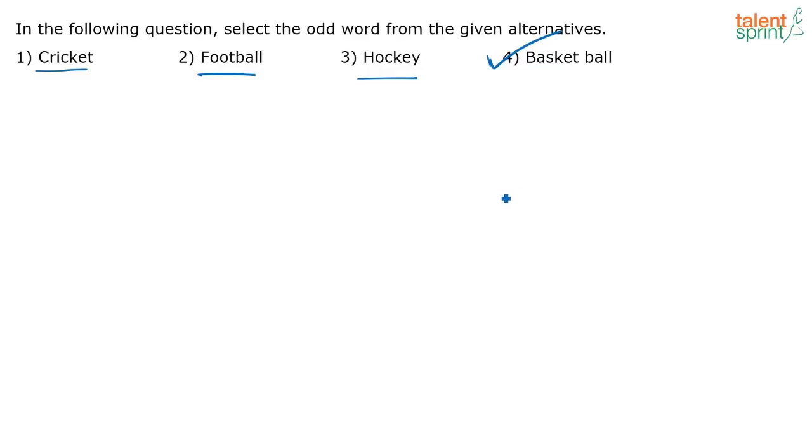Okay, number of players actually you have in the game. You can't say team, right? Team means you'll also have people sitting on the bench. So based on the number of players, basketball is the correct answer. Cricket you have 11 players, football you have 11 players, and hockey you have 11 players. If you look at basketball, you will have 5 players from each team who will play on court. Other than that you have a separate number of players who sit on the bench. So in all these sports there will be 11 players who will be playing on the floor or on the court.